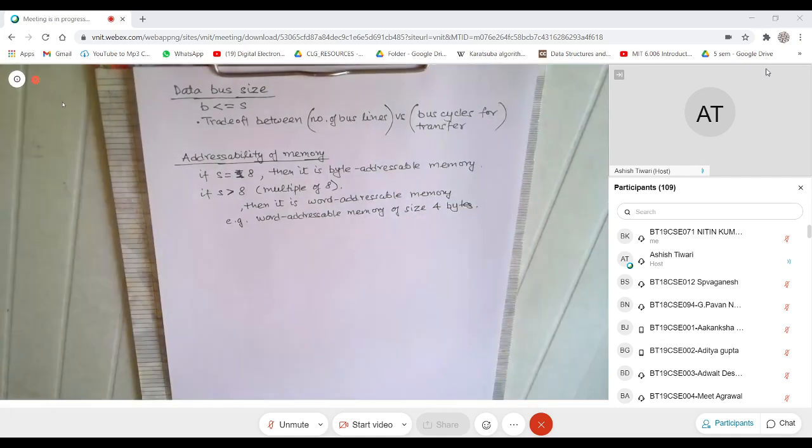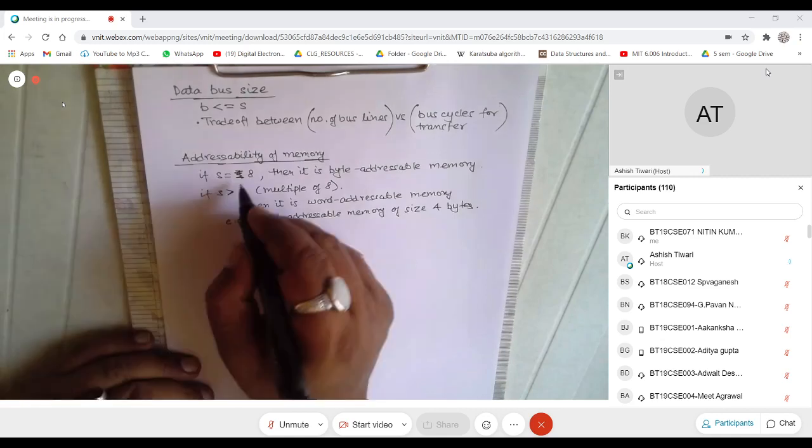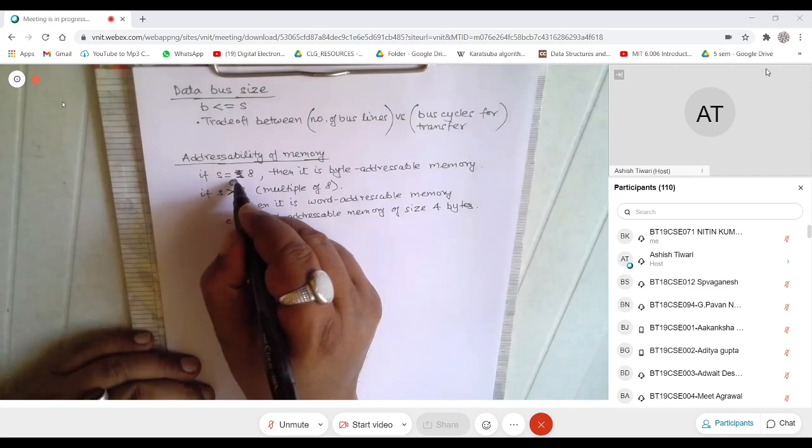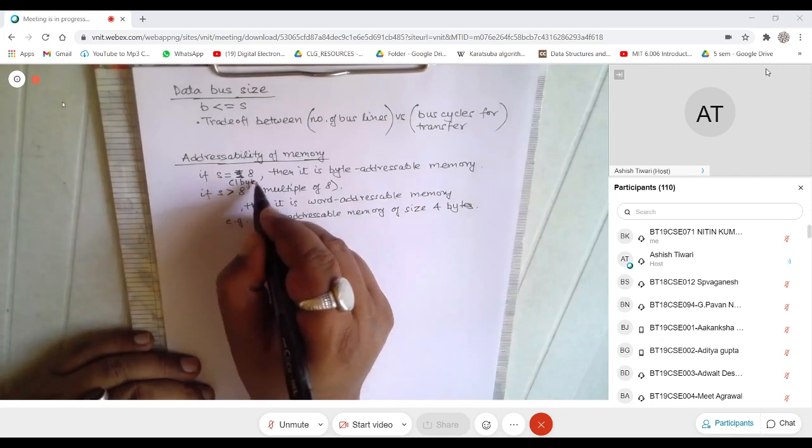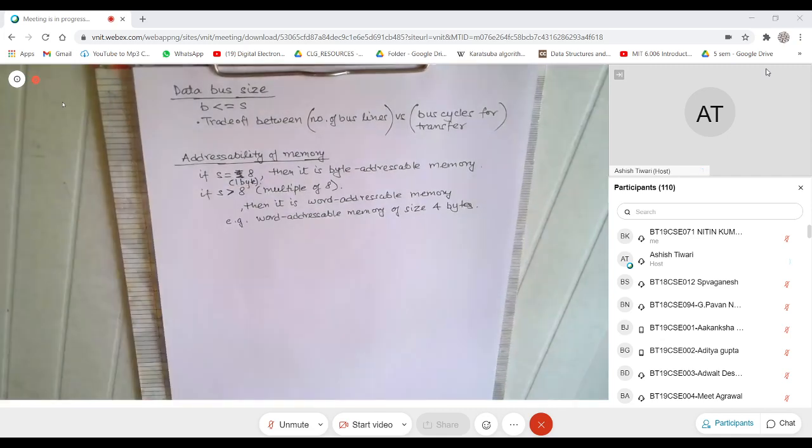So I want to talk of one more thing, which is called addressability of memory. The question is, what is the smallest unit which you address on memory? If S is equal to 8, or 1 byte, it means that you can address every byte in memory.